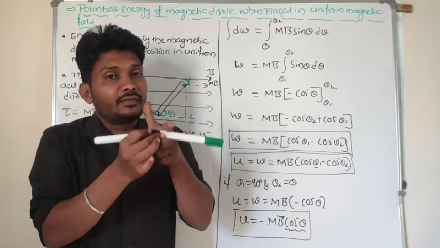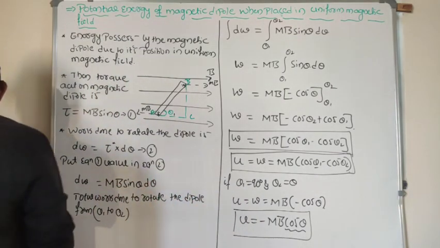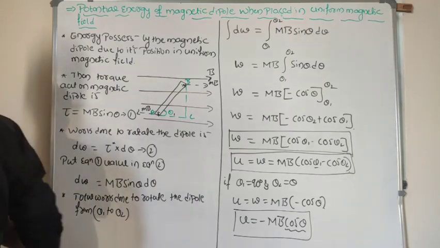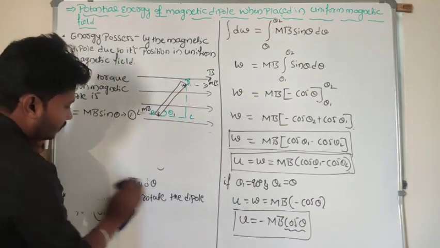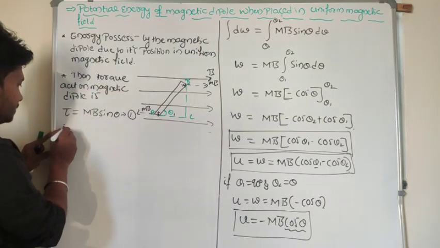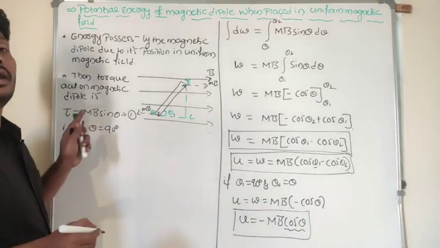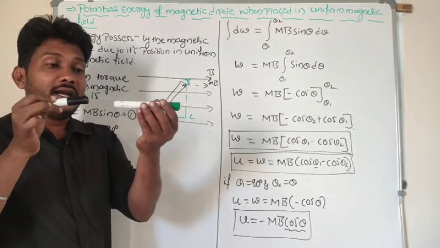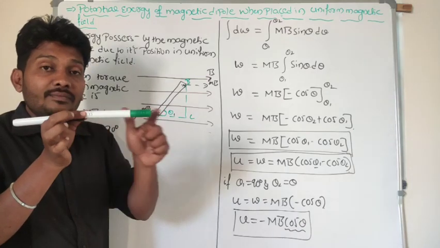If theta is equal to 90 degree, that means magnetic field line and dipole are parallel here.